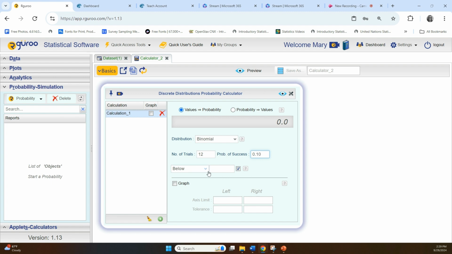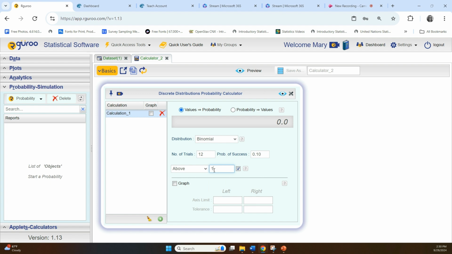And we are now not going to choose equal to, like we did in our other videos. We have to figure out what it means to be greater than or equal to 1. So let's go ahead and put 1 in this box. And so we have choices here: equal, below, above, between, and outside. We're going to choose above because we want to be above. We'll retype 1 in there.